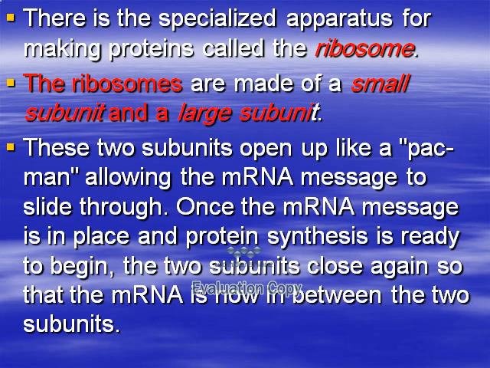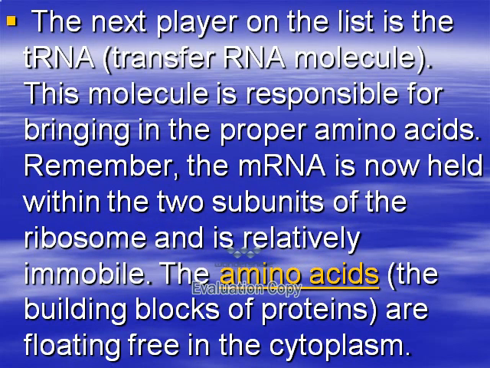These two subunits open up like a Pac-Man, allowing the messenger RNA message to slide through. Once the messenger RNA is in place, the protein synthesis is ready to begin, and the two subunits close again so that the mRNA is now between the two subunits. The next player in protein synthesis is the transfer RNA.